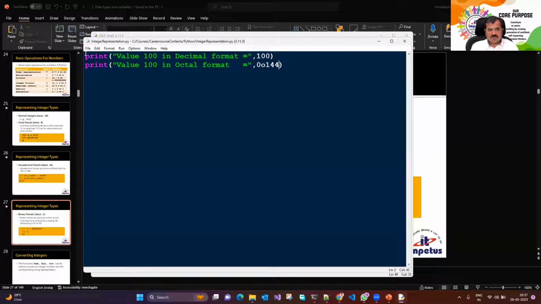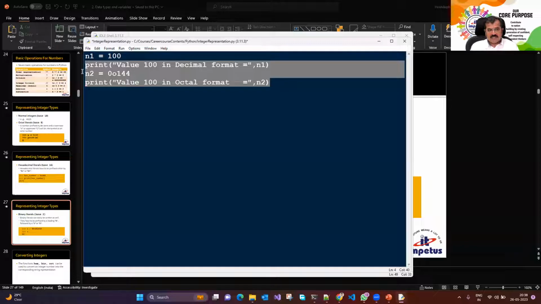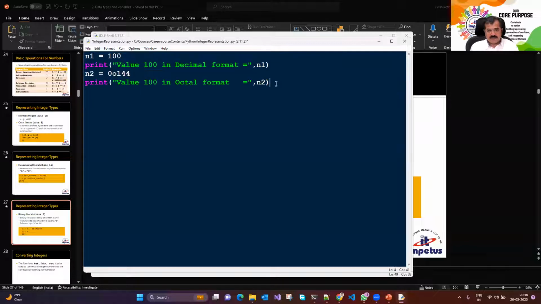And I'll show you the proof of that. How do I plan to show you the proof? Let me do one thing. Here I'll say N1 is equal to 100, and here I'll display the value N1. Watch what I'm doing. N2 is equal to 0144, and here I'm displaying N2. That's in octal format. Likewise, I take N3 that I display in hexadecimal format and N4 in binary format.